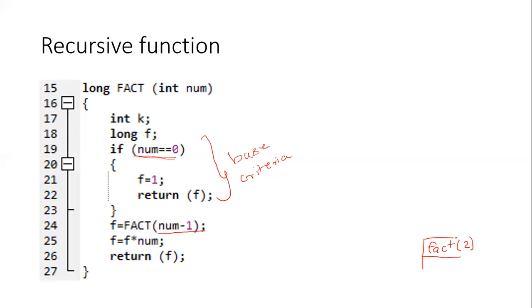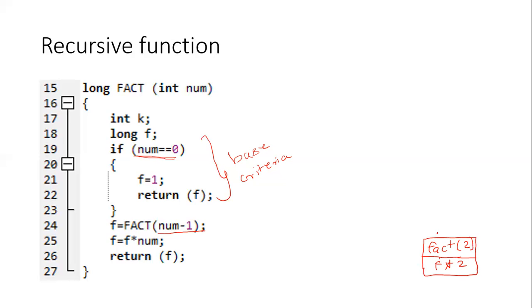As fact is called with the number 2, what is it supposed to do? It's supposed to do the calculation F into 2. This is the calculation it's supposed to do.